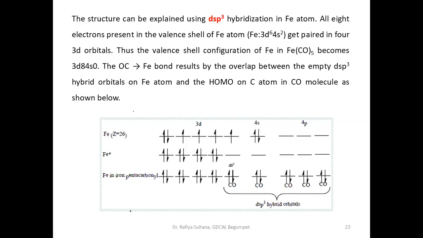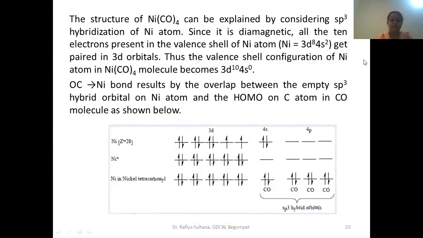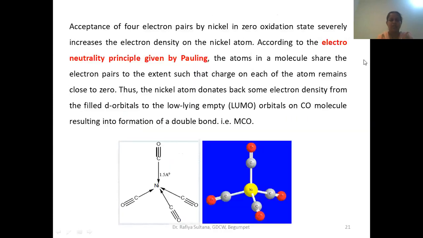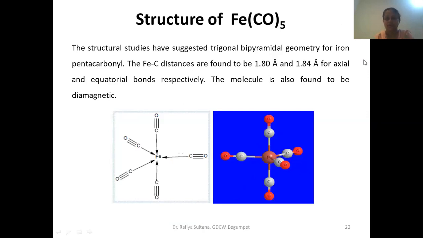So we will stop here and discuss the other metal carbonyl structures in the next class. Till now, whatever we have discussed, you have to practice this and note it in your notebooks. We have discussed two structures today: one is tetracarbonyl nickel, and the other one is pentacarbonyl iron. You have to practice this by writing on paper. Tomorrow in the next class we'll discuss the structure of other metal carbonyls. We'll stop here. Thank you one and all.